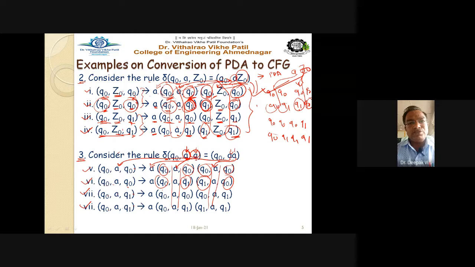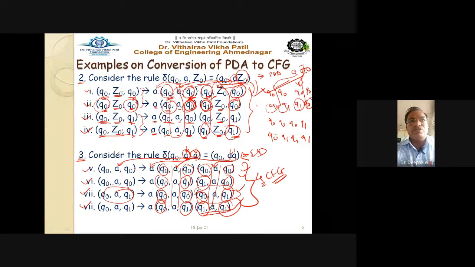Okay. Then next one is Q0, Q0, Q0, Q1. Because it is a Q0, Q1 state, that's why here we have to take Q0, Q1 as it is. And in the final case, you have to take Q0, Q1, Q1, Q1. Because this is the only change. Getting this point? So this is the way how to write down the rules, and these are the four CFG rules that are obtained from this PDA ID. Getting this point?